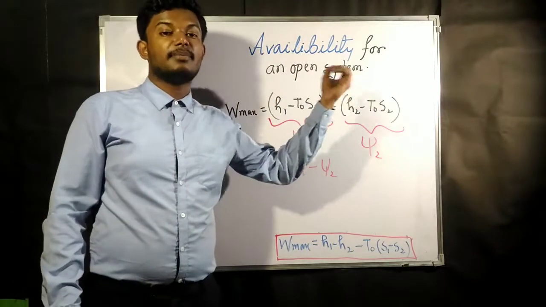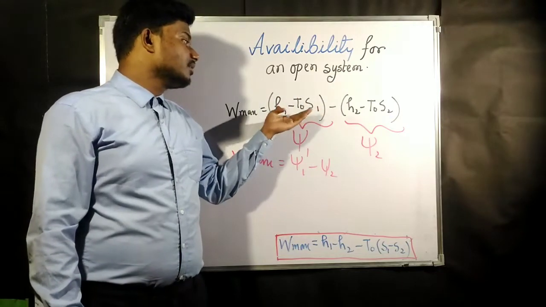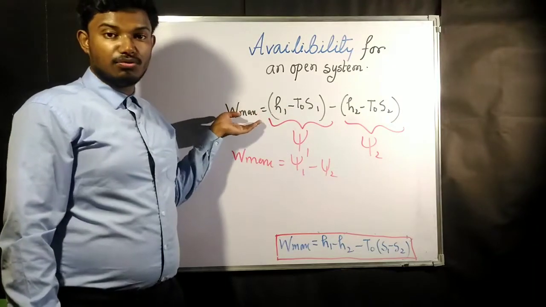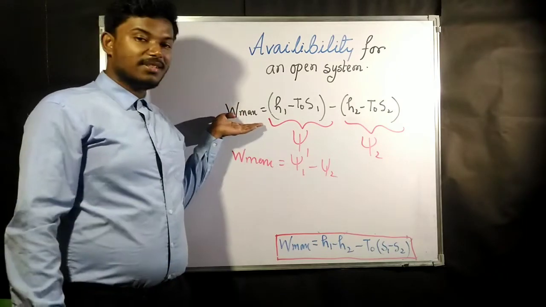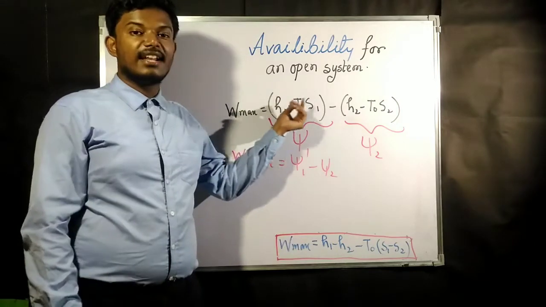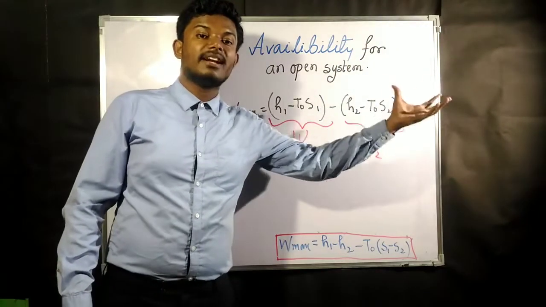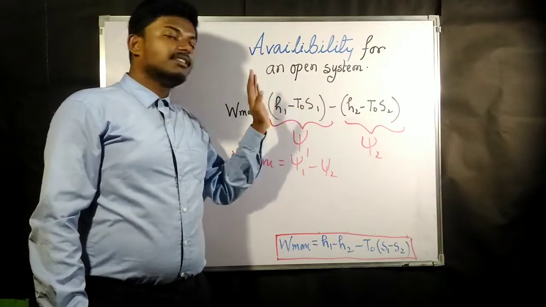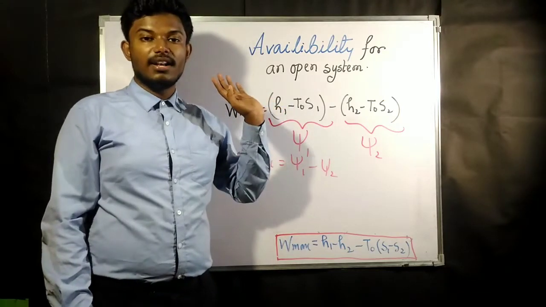So if you directly subtract that W surrounding, the work done by the surrounding, then you can easily get the pattern of how to remember the maximum useful work for an open system and for a closed system. In an open system there is enthalpy, and in a closed system there is internal energy. The only thing is that in the closed system you need to subtract the W surrounding. If you do this separately, then exactly the formulas are going to be the same. Just in place of H1 and H2 you can replace them by U1 and U2.